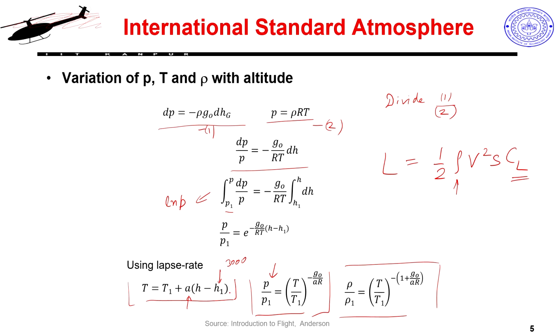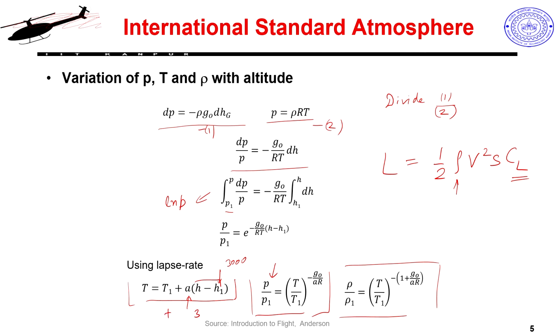So, h minus h1 is my delta h only. So, my height becomes 3000. My reference is already sea level, which is 0. So, h is 3000, h1 is 0. The difference of these two is actually 3000 meters. So, I will use that, this is 3 kilometers, and what is my A is minus 6.5.